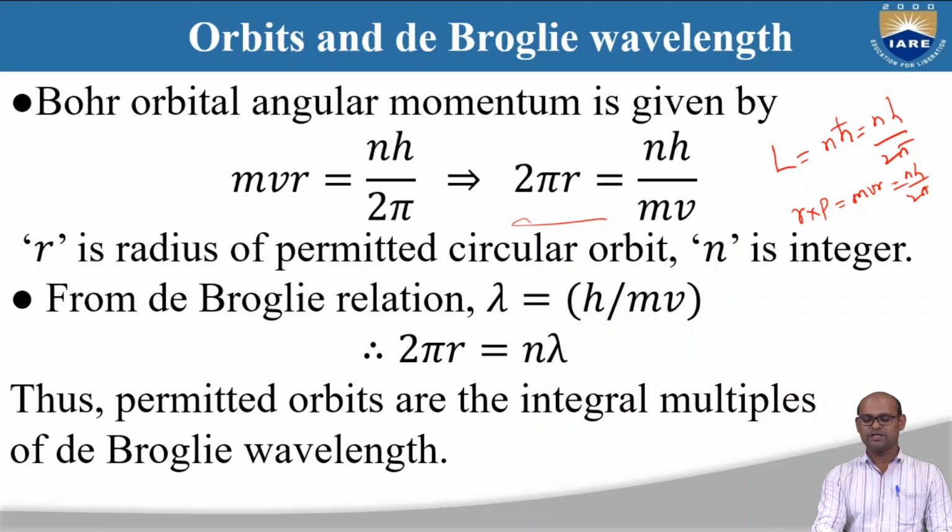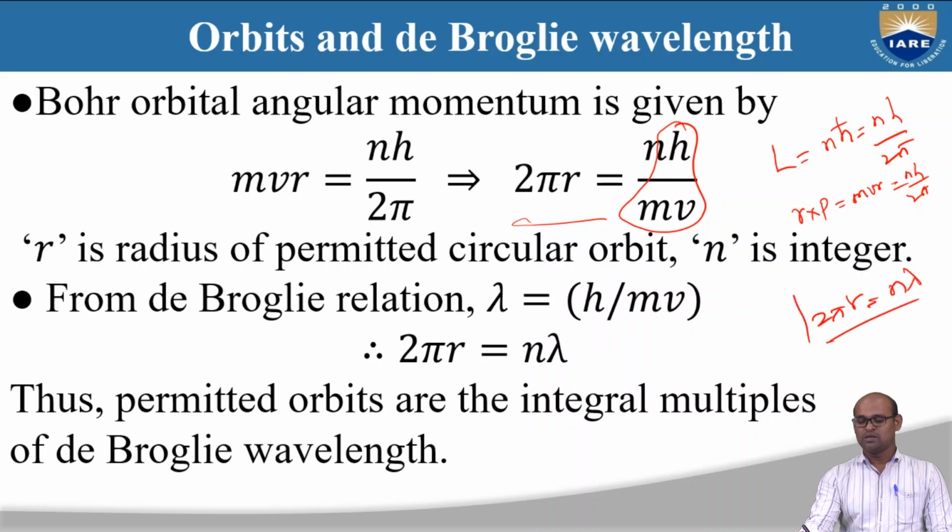Now using the de Broglie relation, lambda is equal to h by mv. This h by mv is nothing but lambda. So 2 pi r is equal to n into lambda. The circumference of the orbital, 2 pi r, is equal to n into lambda, where lambda is the de Broglie wavelength and n is an integer. If the circumference of the orbital is an integral multiple of the wavelength, only that orbital is stable.